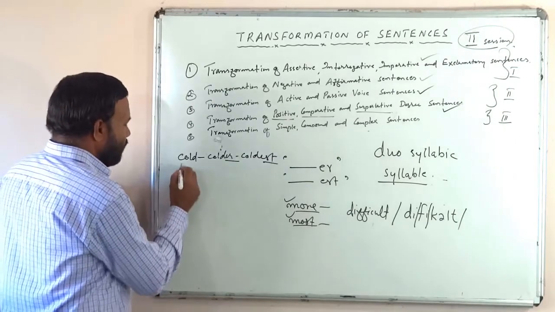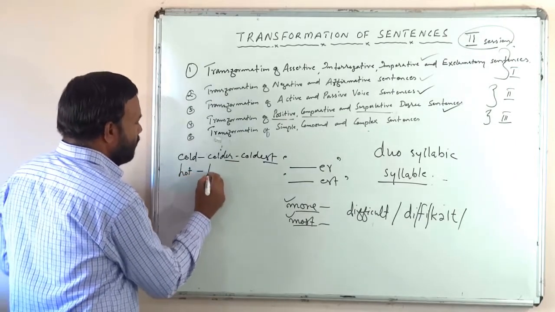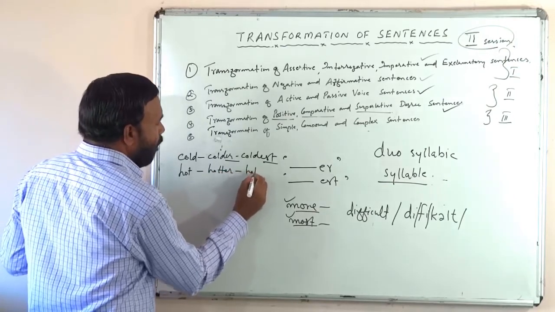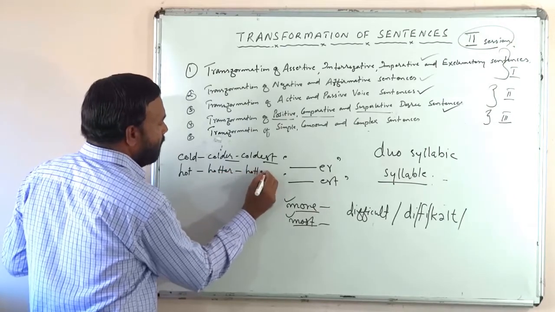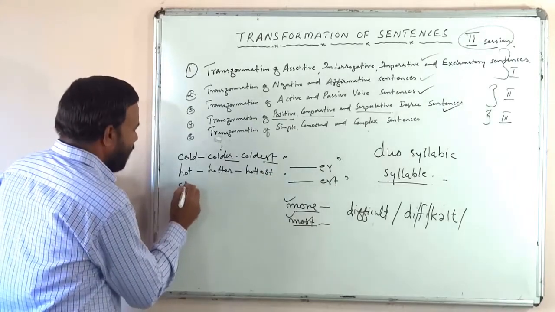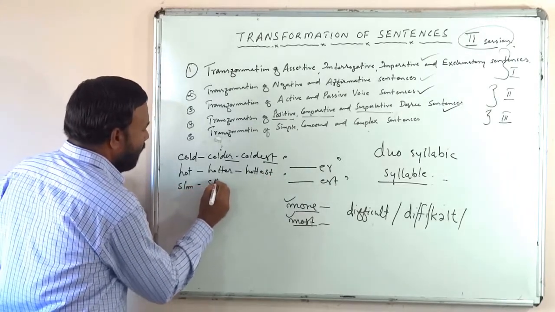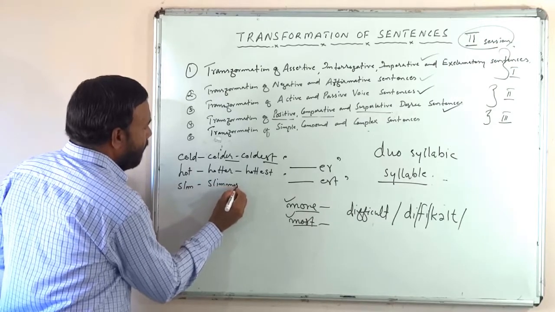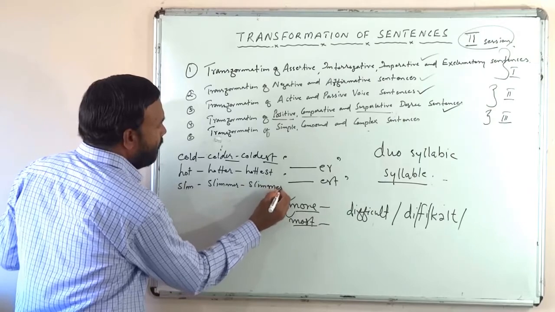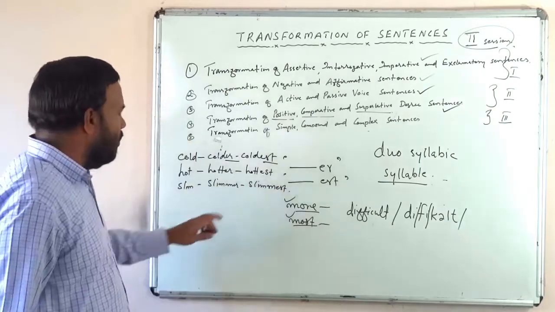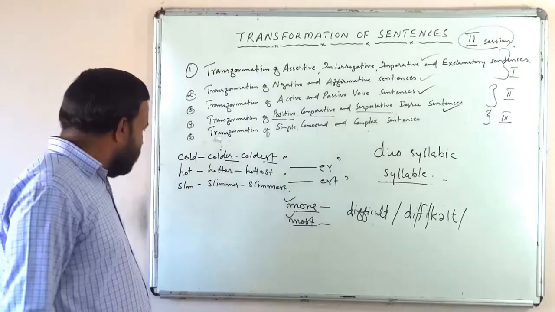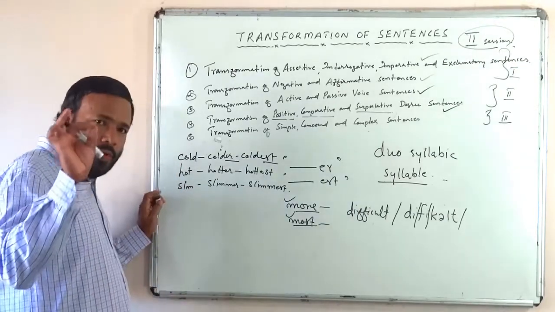Hot, H-O-T, hot, hotter, hottest. Slim, S-L-I-M, slim, slimmer, slimmest, isn't it? So here all these adjectives contain only one syllable.